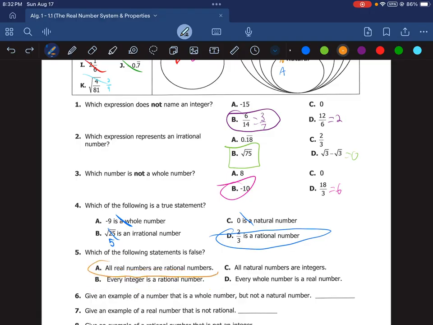So A was our false one. We said that one was not true. My apologies for messing that up. B was false. Well, let's look at C and D anyway.